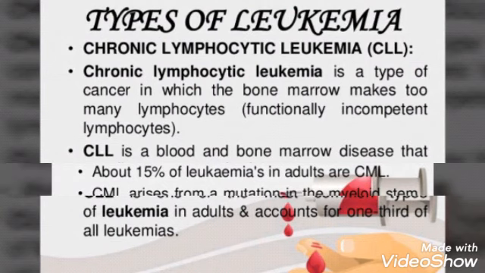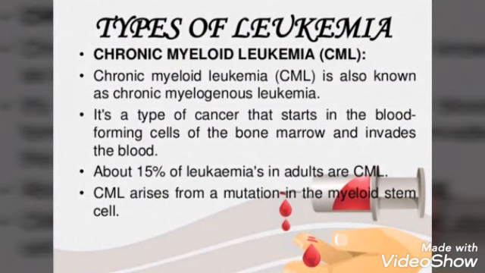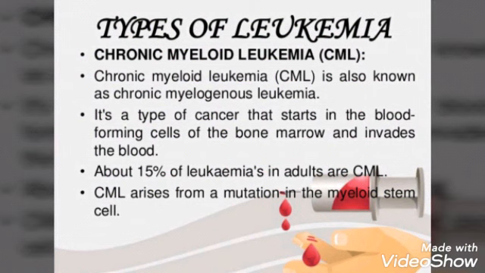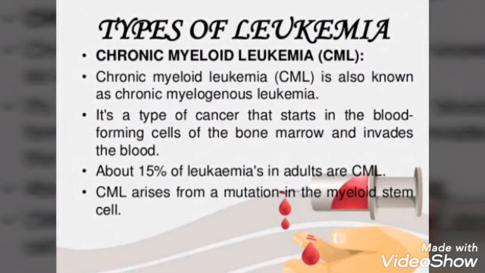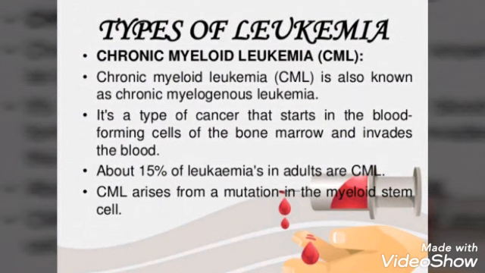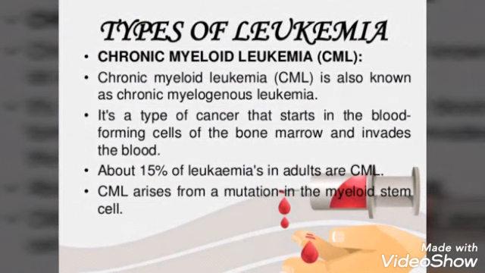Now we'll see the second one, that is chronic myeloid leukemia. Chronic myeloid leukemia is also known as chronic myelogenous leukemia. It is a type of cancer that starts in the blood forming cells of the bone marrow and invades the blood. So it is the same as the acute form, where it affects the myeloid cells, that is the white blood forming cells, and invades the blood, where the blood circulates in the whole body. The difference is that it stays for a longer period of time since it is chronic myeloid leukemia.